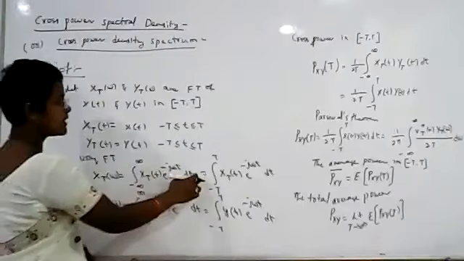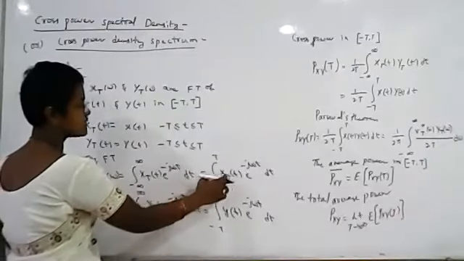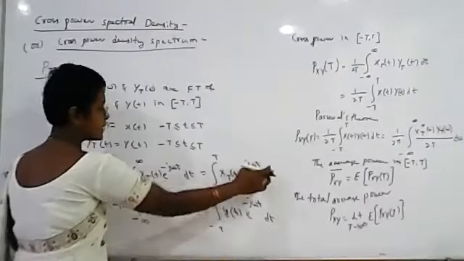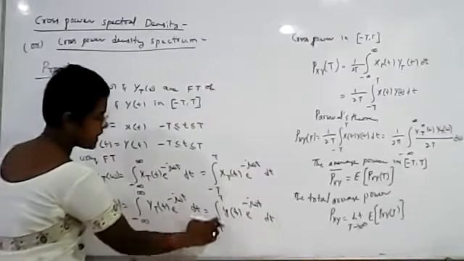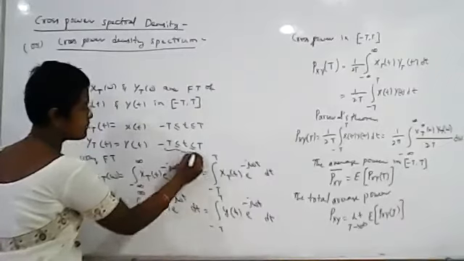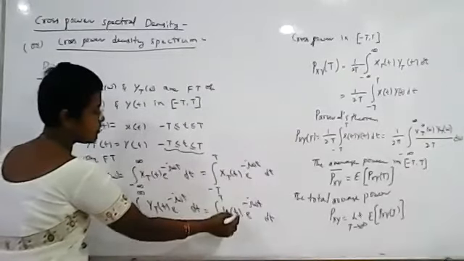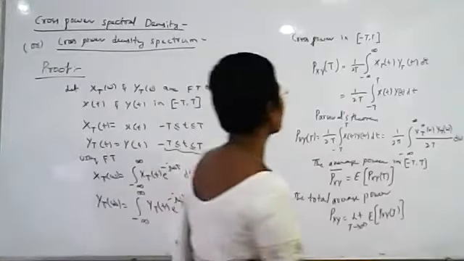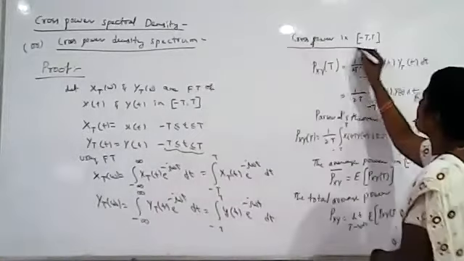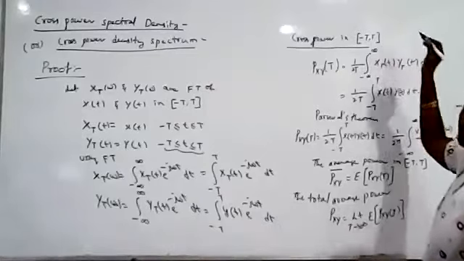So what is the formula? X_T(omega) is the integral from minus infinity to plus infinity of x_T(t) e^(-j omega t) dt. Y_T(omega) is given as the integral from minus T to plus T, because that is the limit, of y(t) e^(-j omega t) dt. Now we are finding the cross power in the range minus T to plus T.